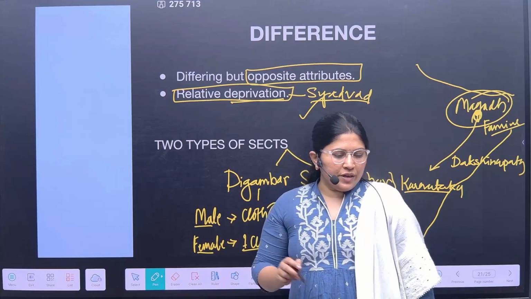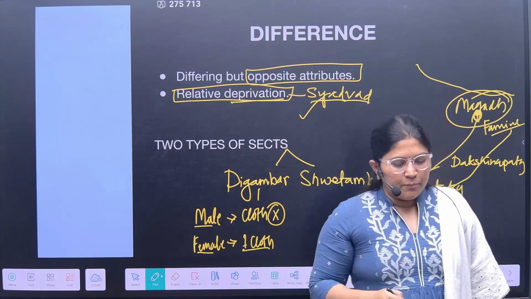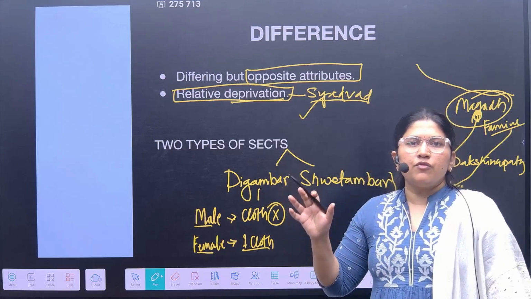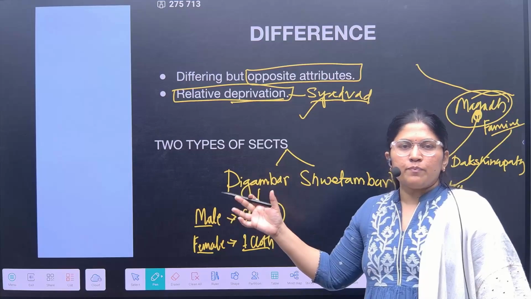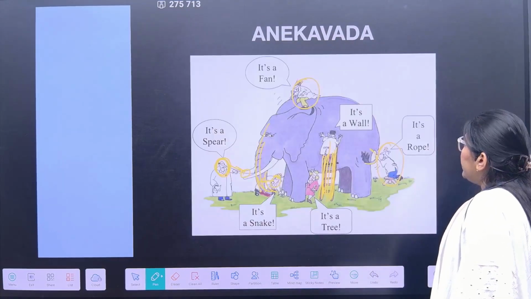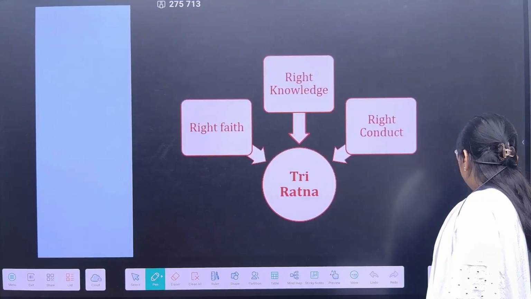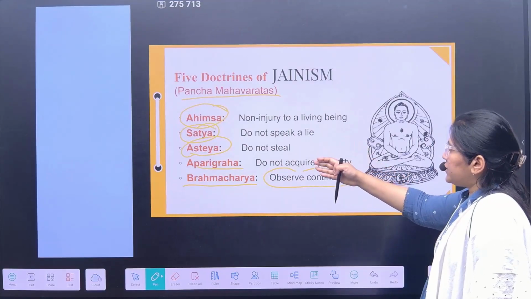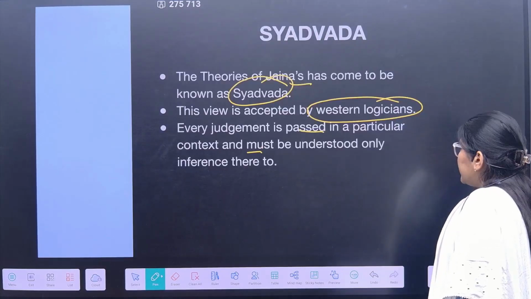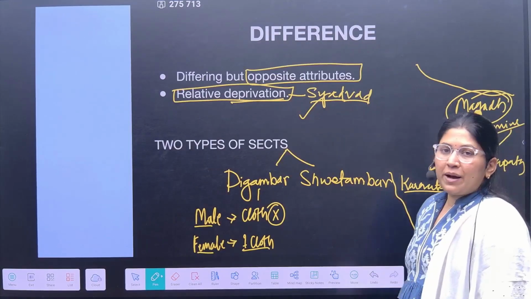Now when we talk about the Digambars, they follow all five vows, all five morals which were presented by Mahavira, all five doctrines, that is Ahimsa, Satya, Asteya, Aparigraha and Brahmacharya. All five were followed by the Digambara.